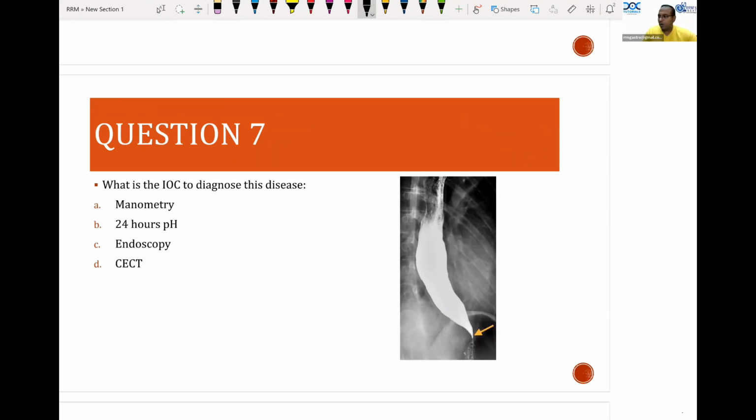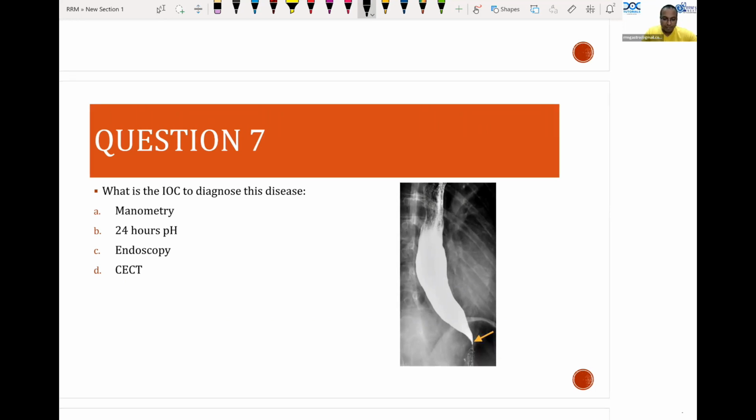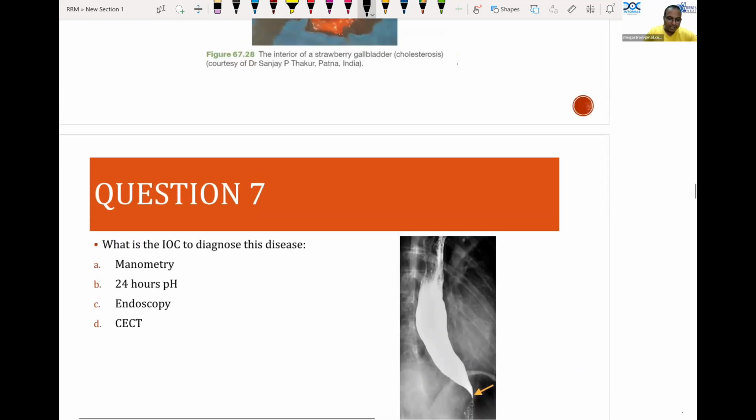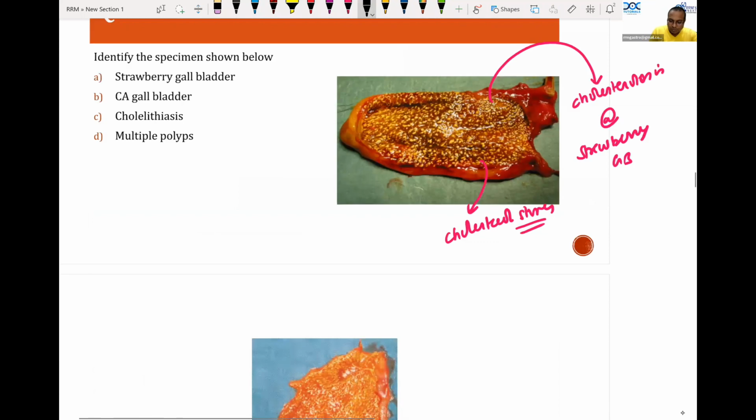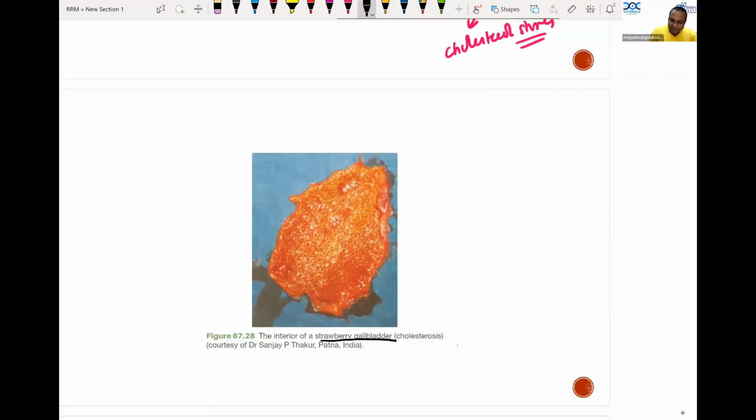So you can see naturally another question. Both cholesterol ulcers and strawberry gallbladder are present in the paper, which means it's a gross mistake by the examiner. People told me strawberry cholelithiasis. This is actually the interior of the strawberry gallbladder, cholesterosis. This is a direct line from Bailey and Love. I don't know whether they both are given or not, but the best answer to go for is strawberry gallbladder. It's a very famous question.